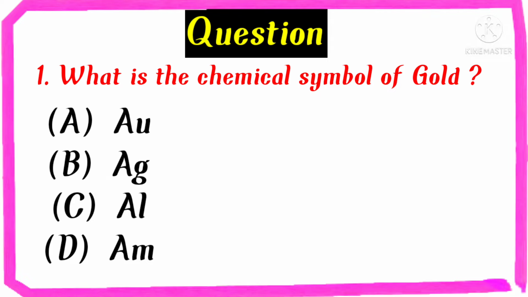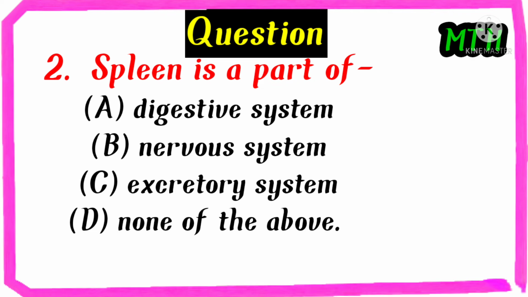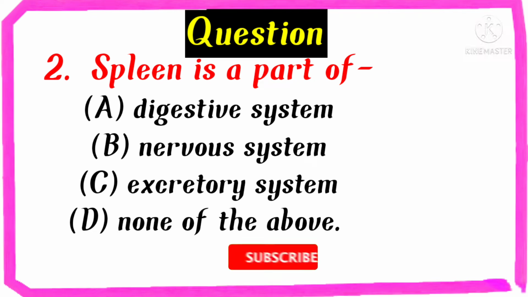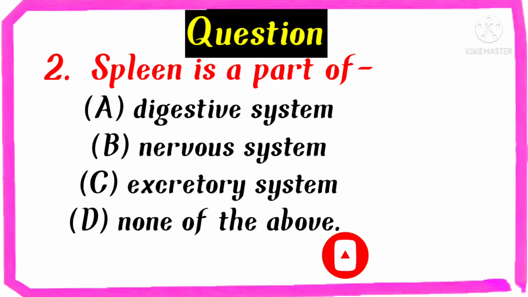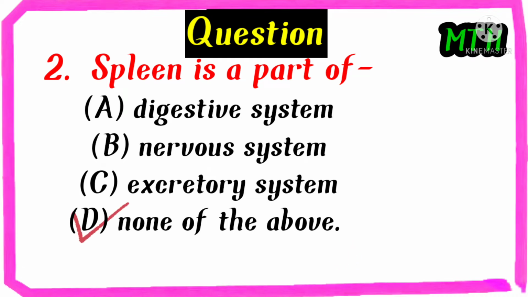What is the chemical symbol of gold? AU, AG, AL, AM. The right answer is AU. Spleen is a part of digestive system, nervous system, excretory system, none of the above. The right answer is none of the above.